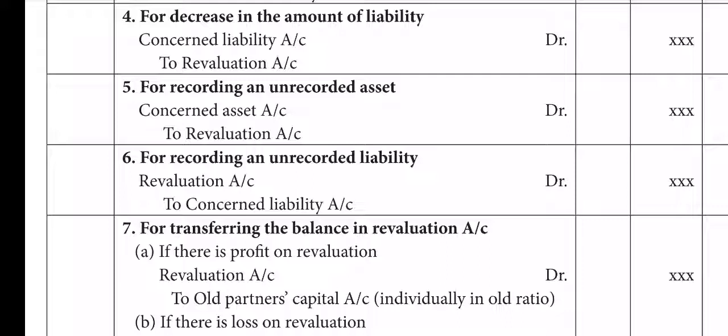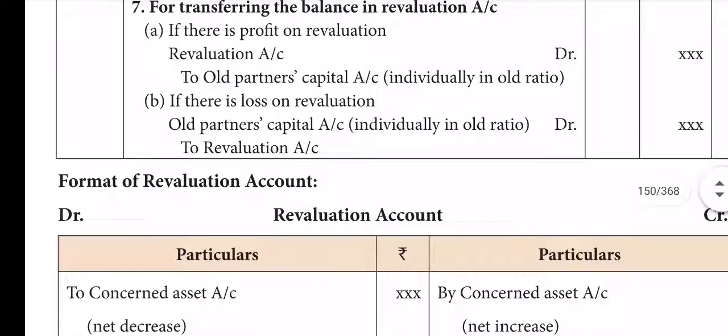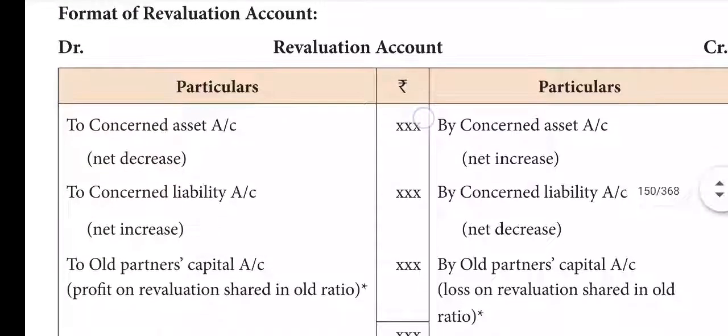Okay, that's all. So finally the profit or loss is to be shared by the old partners in the old profit sharing ratio. Okay, see this format of revaluation journals for specific items and the various postings.